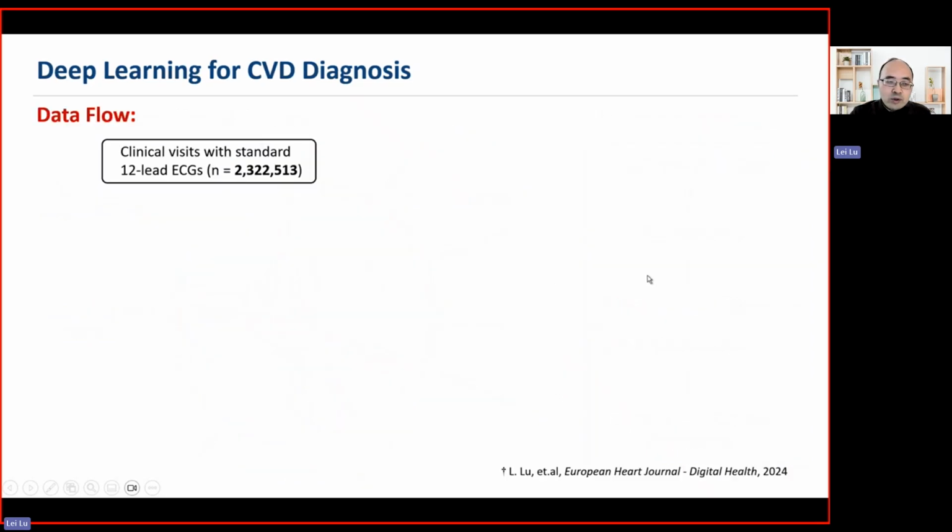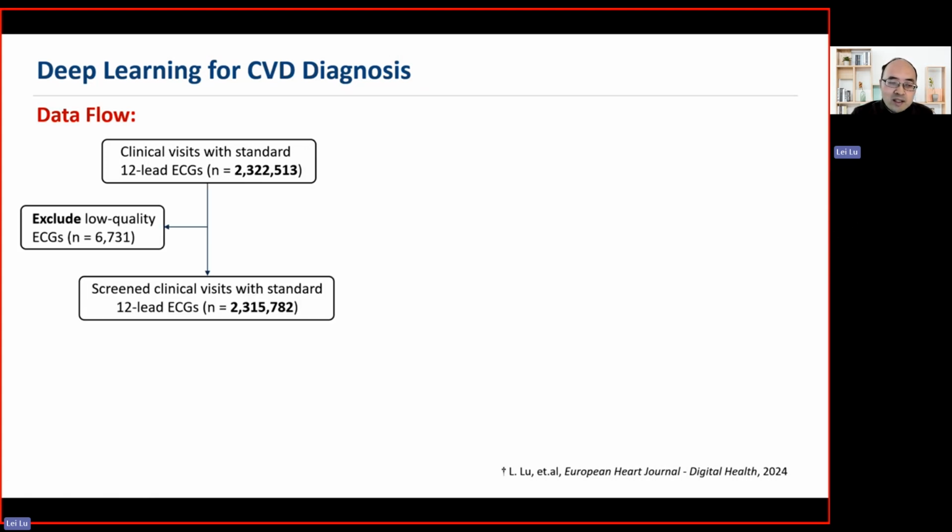And then we show you the data flow of our research. So we have the raw ECG data set. This is 2.3 million ECG tests, from the clinic visits. And then we first exclude the low quality ECG tests. We regard as low quality those ECGs that have more than 80% of the data being zero, so they are excluded from the data set.